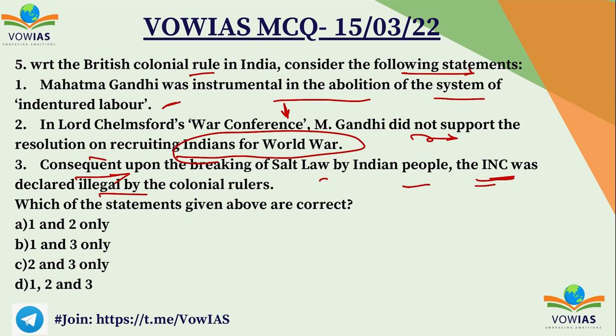And if you see in the first statement, this is right because Mahatma Gandhi was instrumental in abolition of this indentured labor. But second one, if you see, Mahatma Gandhi did support for recruitment of Indians in the World War. First statement is right. Second statement is wrong. But third statement is right because after the breaking of this salt law by Indian people, INC was declared illegal by the colonial rulers. So the correct option is B, 1 and 3.